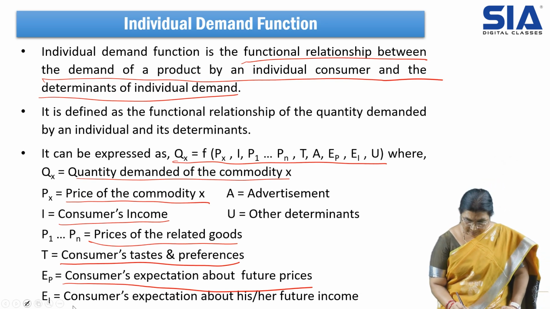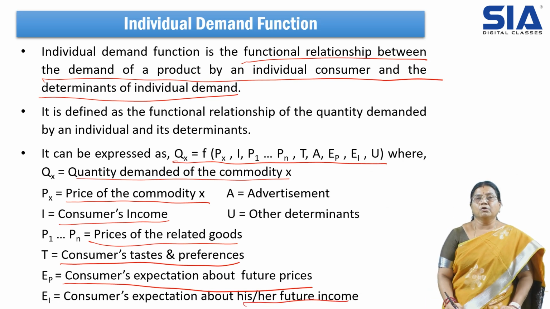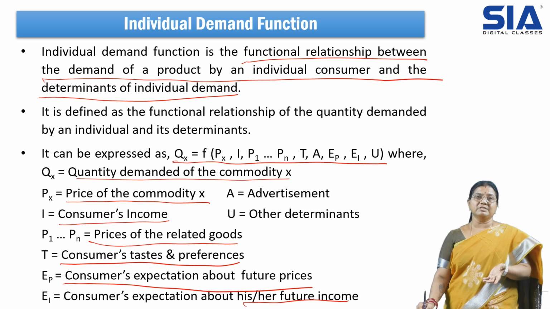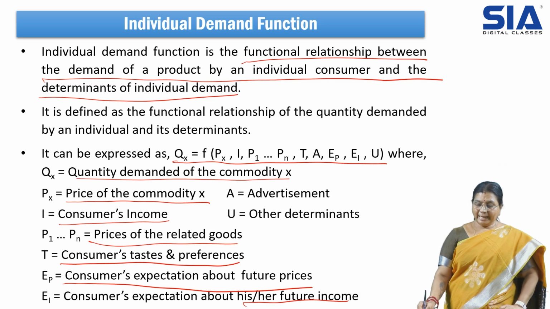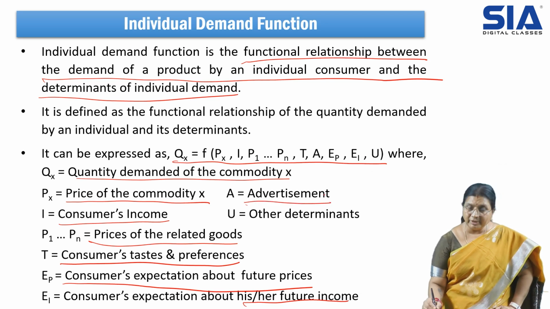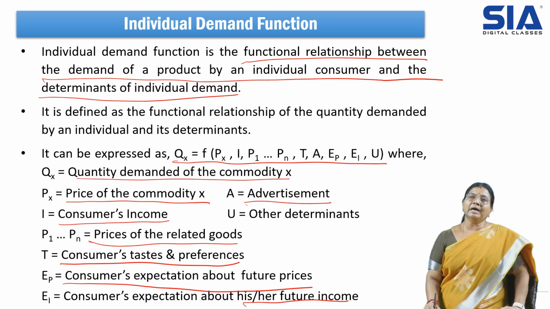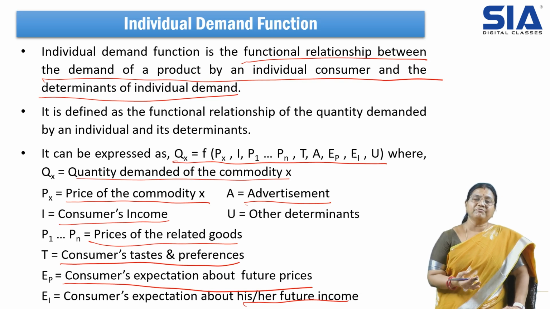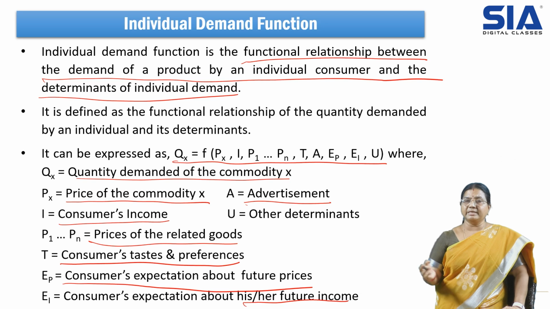Then EI, consumers' expectations about the future income. So we may have the expectation that in future we are going to receive this much income. That will also impact our demand. Then advertisement, this will influence a lot. When we watch the advertisement, we may be attracted and impressed to buy that product. So if the advertisement is very effective, it will impact the sales.